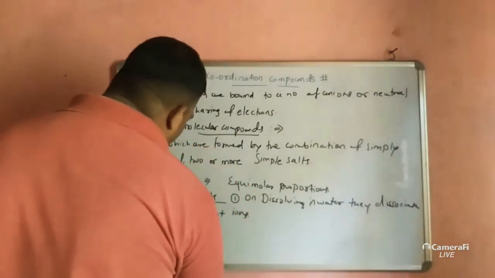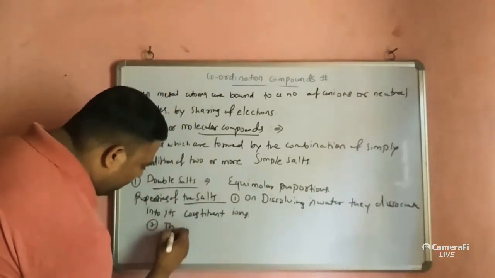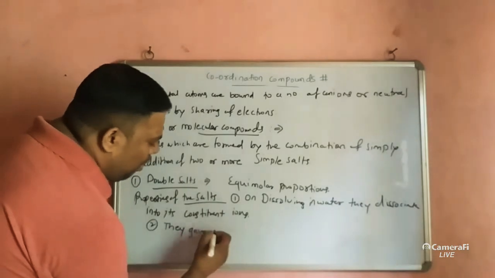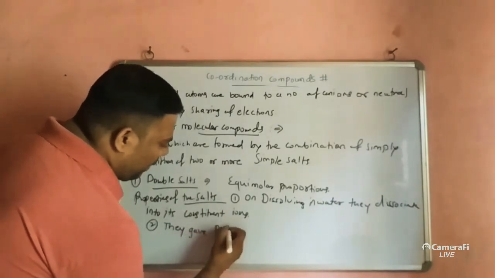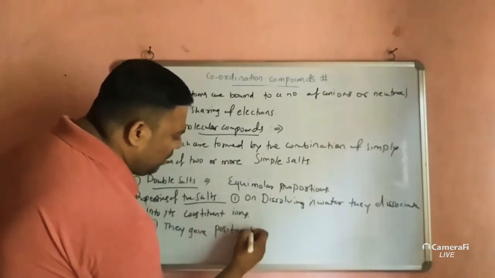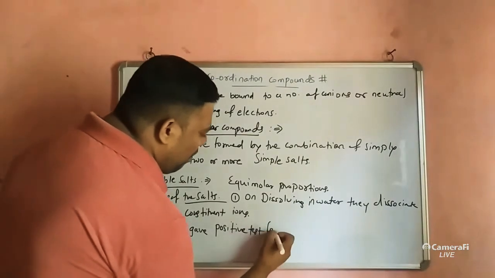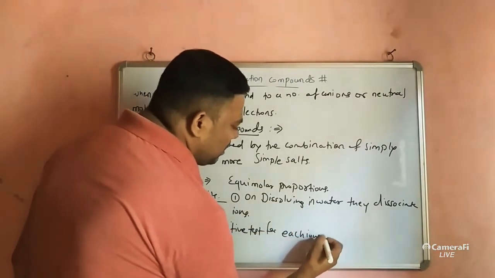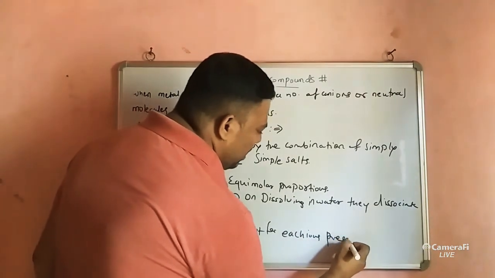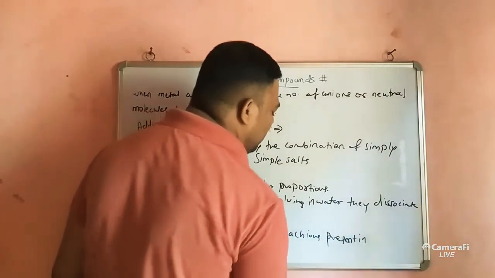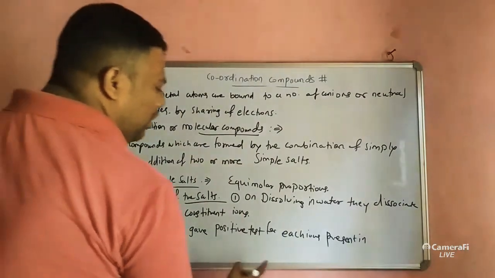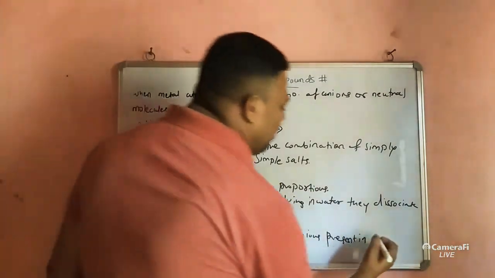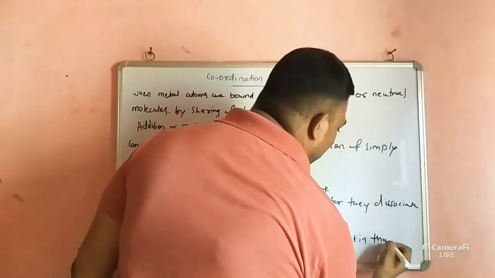The second property: they give positive tests for each ion present in that particular salt.